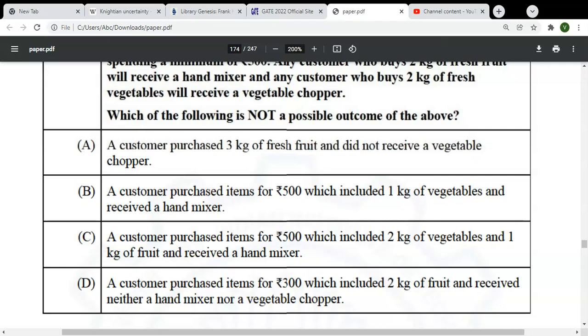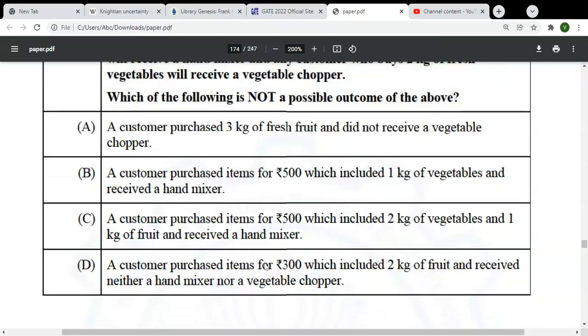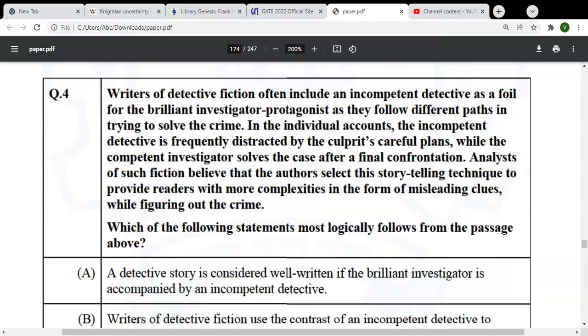A customer purchased items for 500, which included 2 kg of vegetables and 1 kg of fruit, and received a hand mixer. So this is C. This is not possible because if you go for 2 kg of vegetables, you will definitely receive nothing other than a vegetable chopper. Okay, so this is the answer. Then let's go to the fourth question.